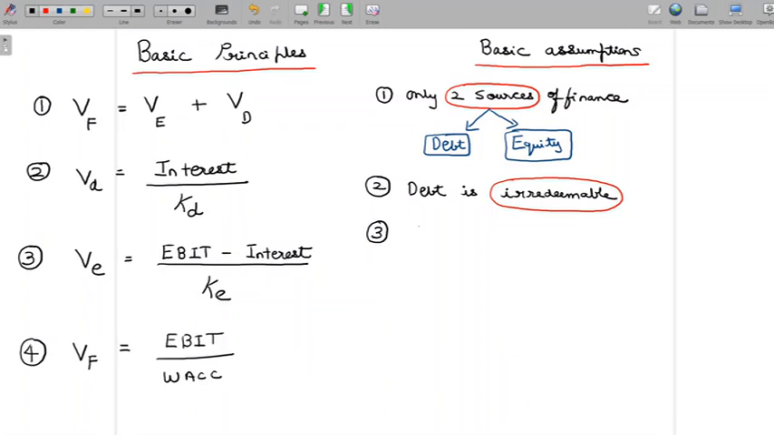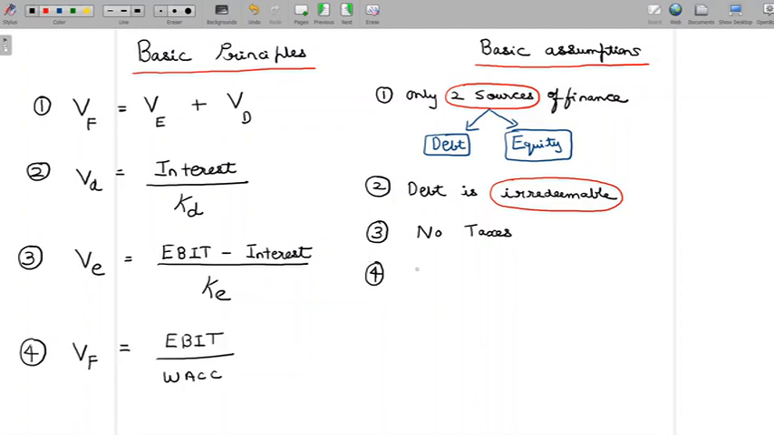Third assumption is no taxes. So we are not talking about tax. In fact, in the cost of capital discussion, we understood that cost of debt has a lot of tax implications, and debt finance as such has a lot of tax implication. But here we are going to assume that there are no taxes. And this is one assumption that we will relax later when we look at one or two concepts. For a lot of concepts, we will still assume that there are no taxes, but for one or two, we will relax this assumption here.